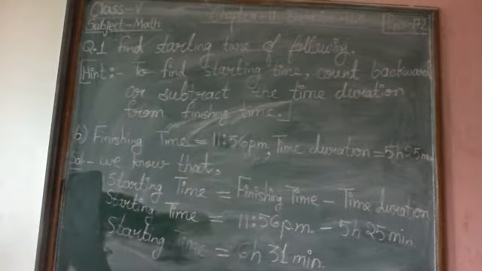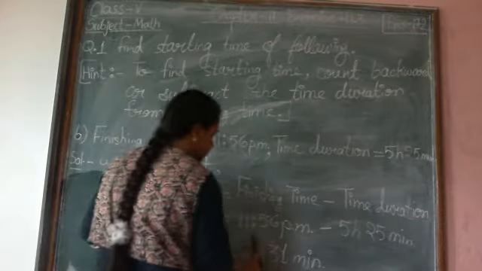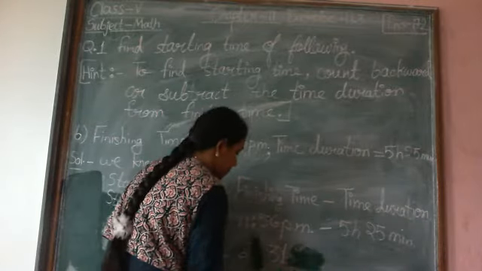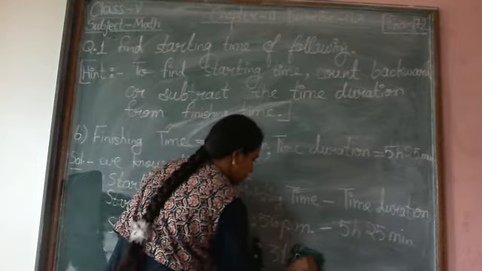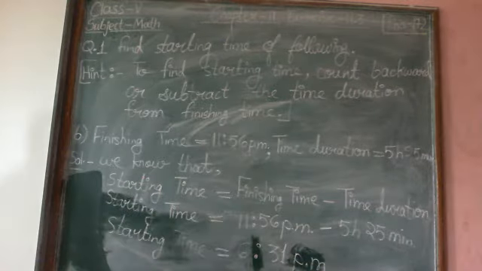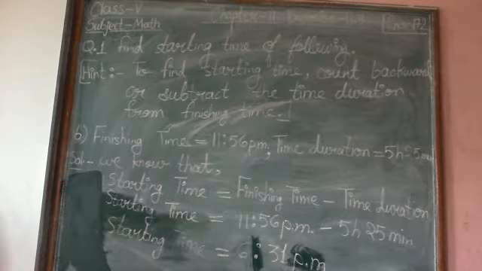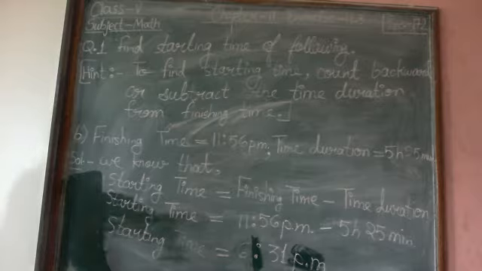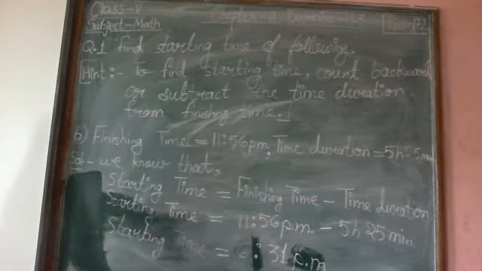So this is the solution for part B of question number A. Take the screenshot. 6:31 p.m. What was the starting time? 6:31 p.m. Okay, now we will solve part C of question A.